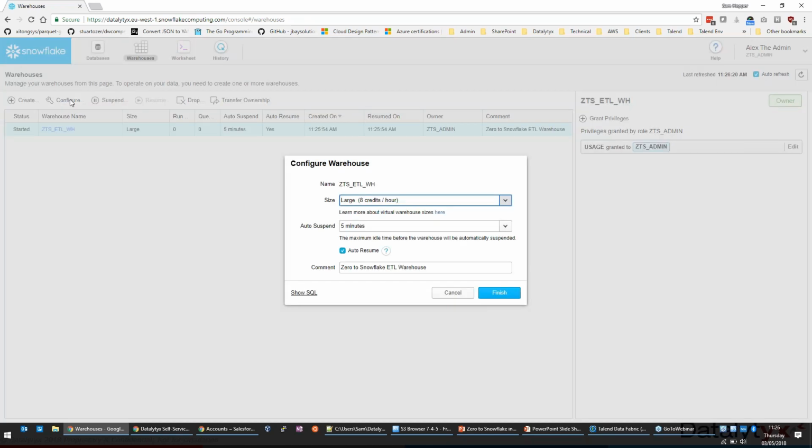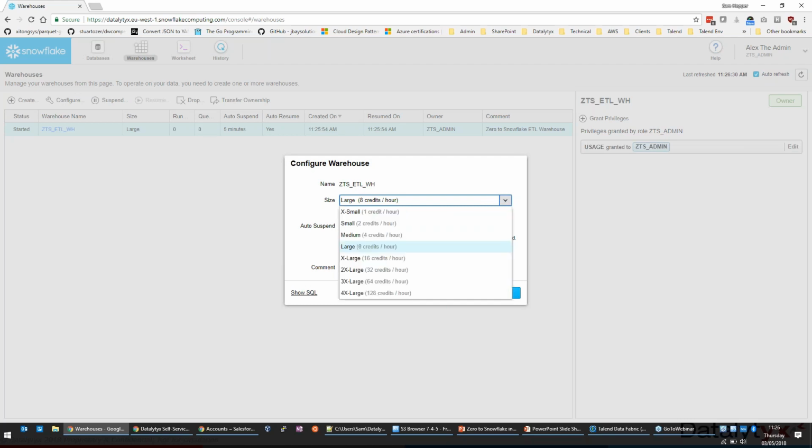We'll just select that and go into the configuration. So the options we have in here, we can choose a size, go from extra small all the way up to 4X large, doubles each time in terms of resource availability, and also in terms of the cost. So you've got credits per hour here, and it's based on per second billing. So you'll be spending on an extra small or any of the smaller sizes.